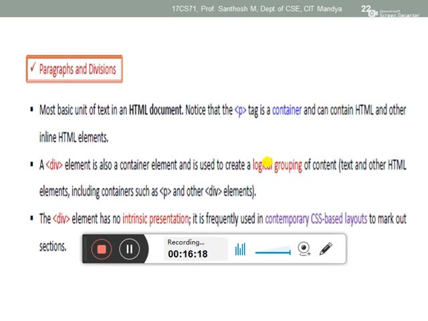For example, your anchor tag, what we call the anchor tag, and the image tag. Anchor and image tags are inline tags.